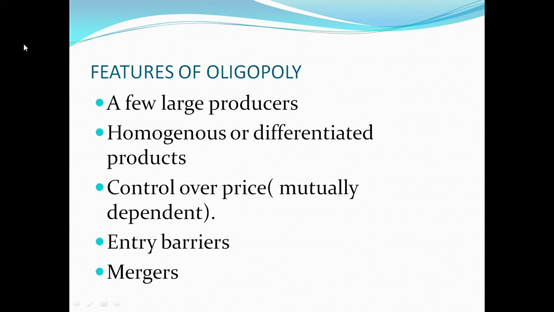What do we understand to be the features of oligopoly? One, a few large producers. Two, homogeneous or differentiated goods. Three, control over price, but they are mutually dependent. Four, entry barrier. There is entry barrier in the oligopoly system, and this is because of economies of scale, ownership of resources or essential services, patents, license, copyright, and the pricing system.